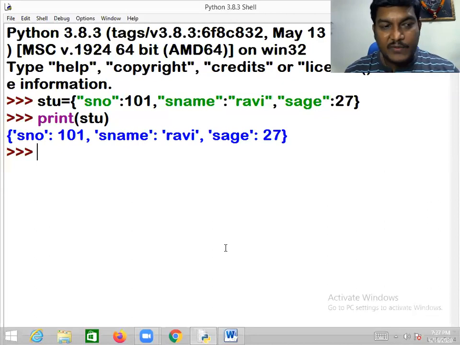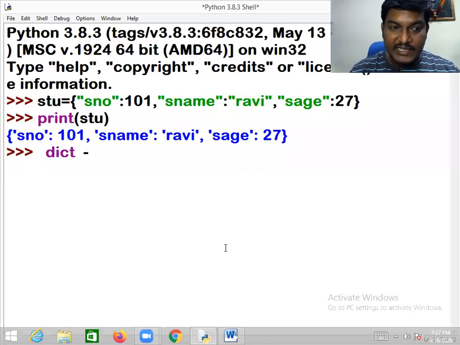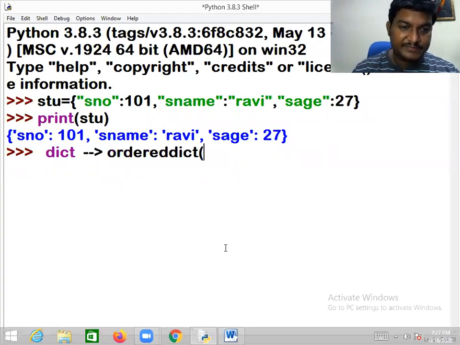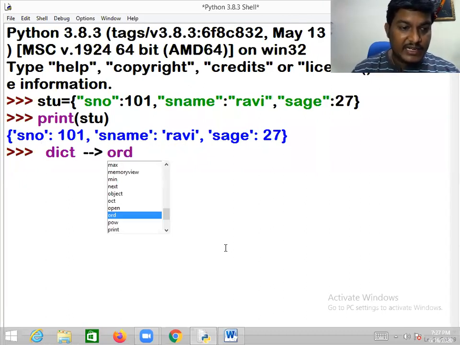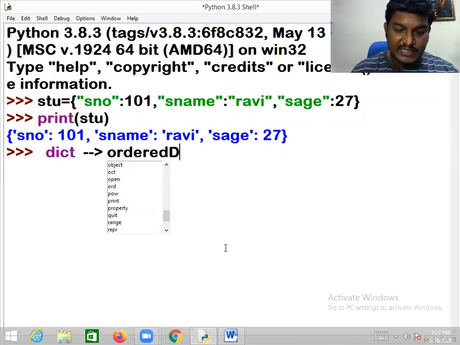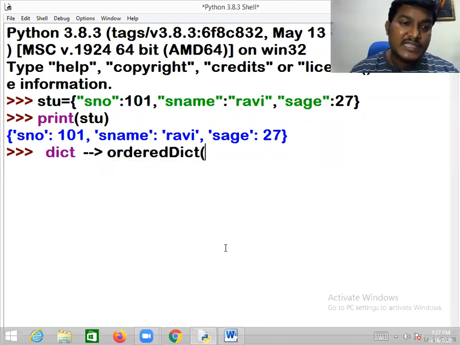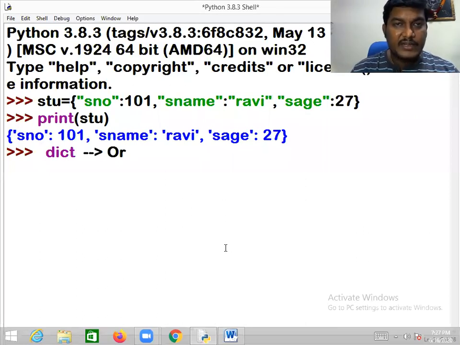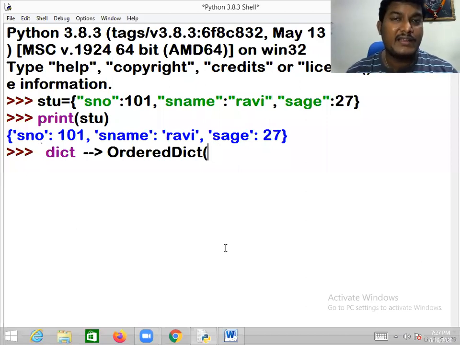The reason: the Python people have given two things. Dictionary is given, and they have also given one more, the ordered dictionary. Why are both given? The ordered dictionary will maintain the insertion order, but a dictionary is not going to maintain insertion order.